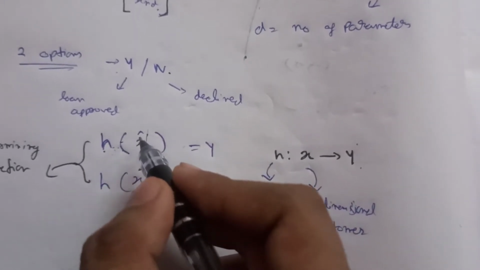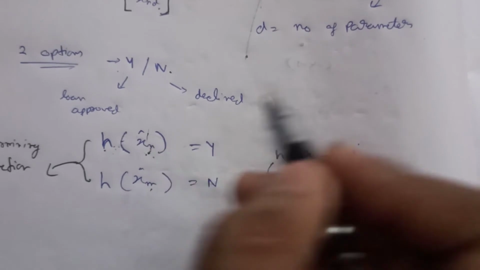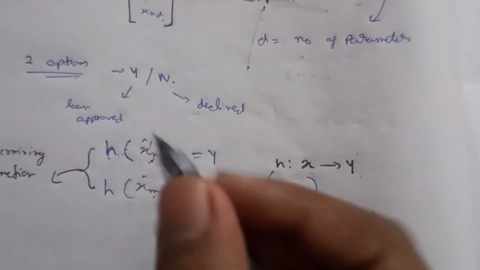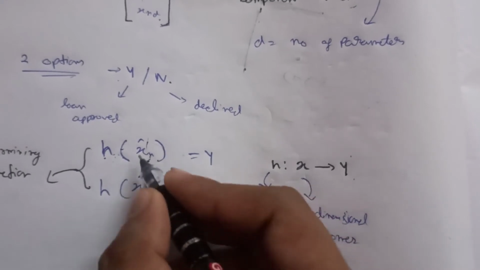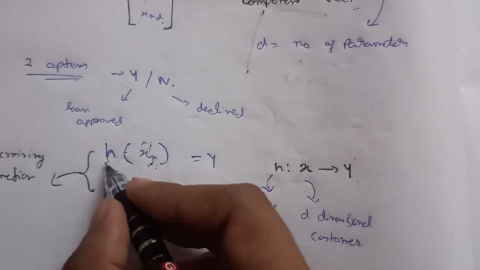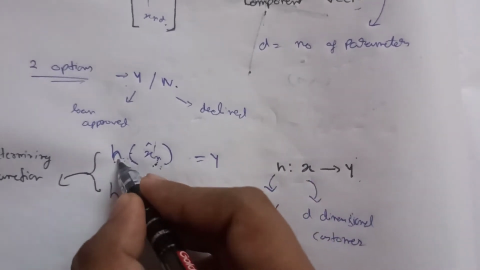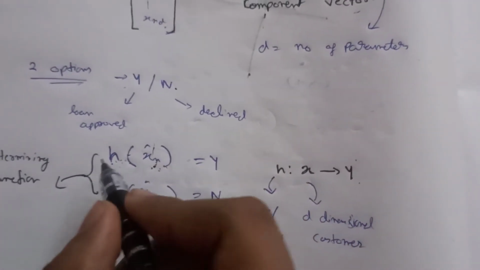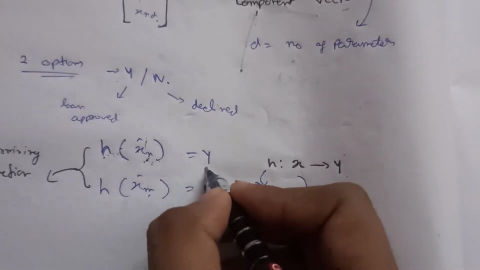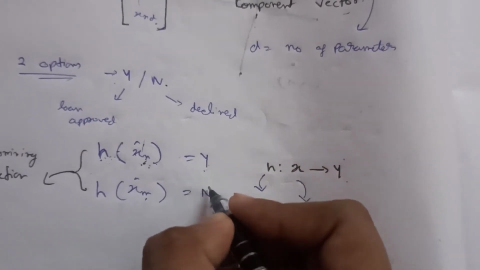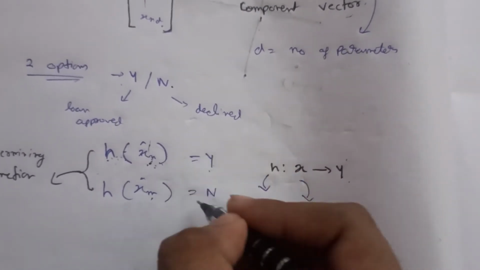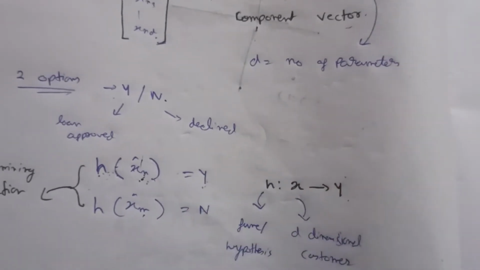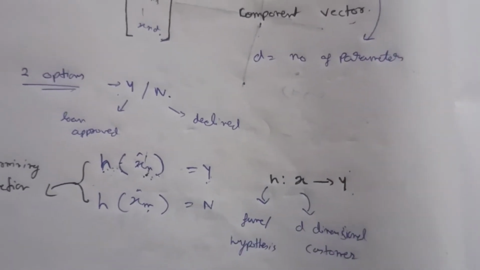Xn is what? Xn is data or a set of data, because here we are having different parameter values. So xn is a vector of different parameter values and h is a function. So we are applying the function on a set of values, and after applying the function on a set of values we are having an answer, that is y or n. That is what we are going to predict. That is, we need to predict. Okay, because on that basis we are going to decide if we are going to give him a loan or not.